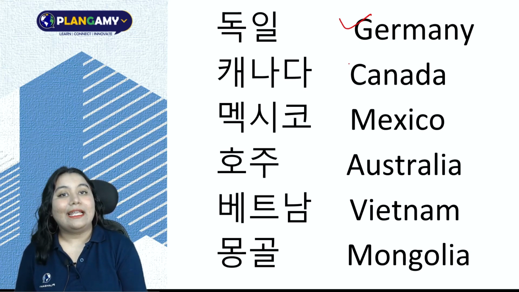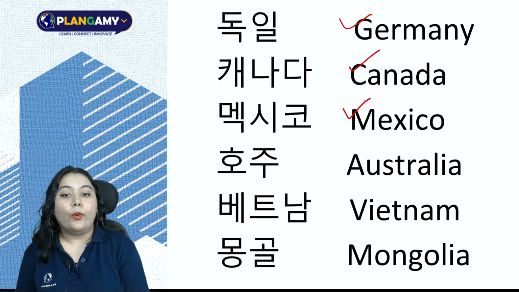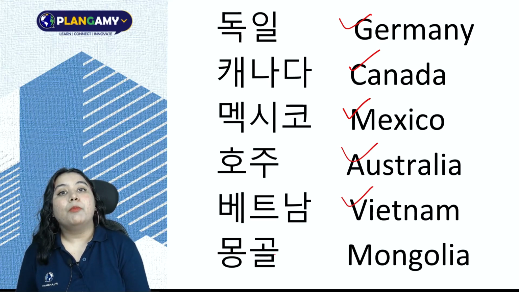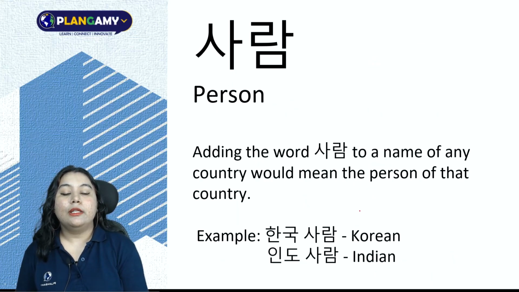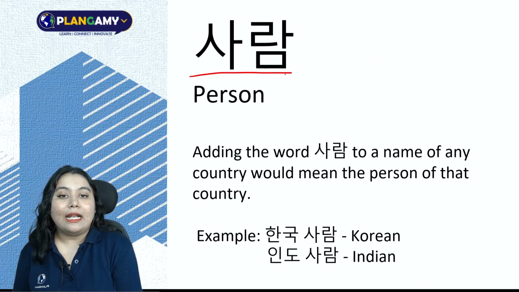Canada is Canada. Mexico is Mexico. 호주 is Australia. Vietnam is Vietnam. Mongol is Mongolia. Okay. Next we are going to learn about the word saram.